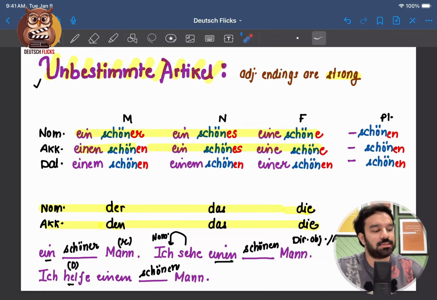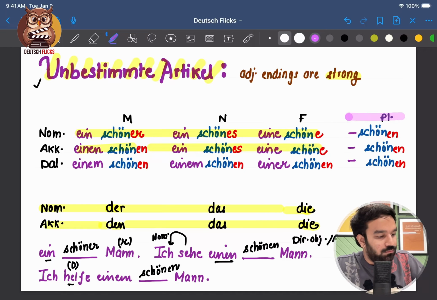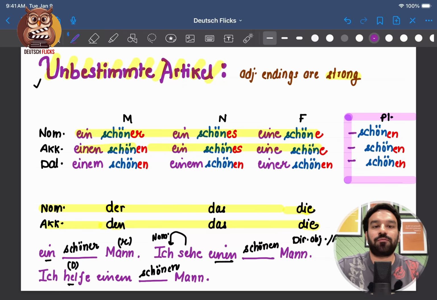The problem is, why have I written adjectives here when we do not have any indefinite article? So now I'll tell you when to refer this column. So we'll refer this column when we will have possessive article like mein, dein, sein, unser, or when we will have negative article, kein, keiner, keinem, etc.